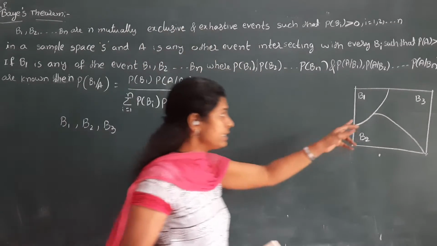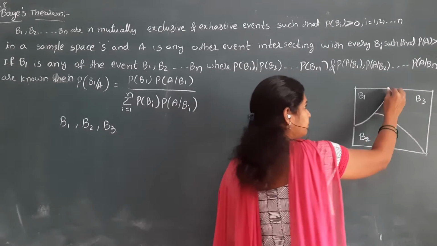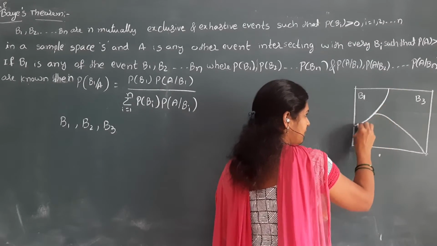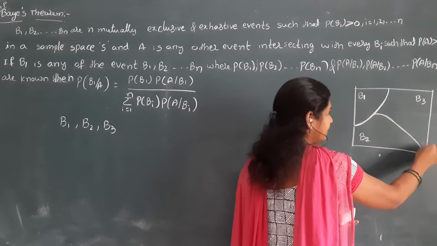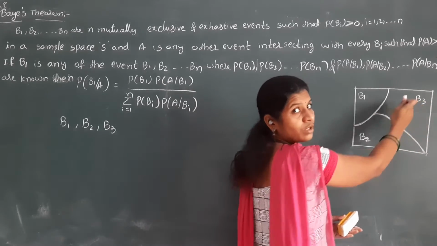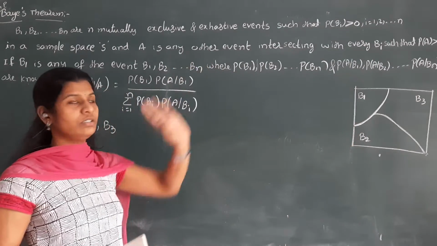Mutually exclusive means, is there any common area here? No. B1 is up to this place. Only this part is B1 area. Only this part is B2 area. And the remaining part is B3. So all these B1, B2, B3 are mutually exclusive events.